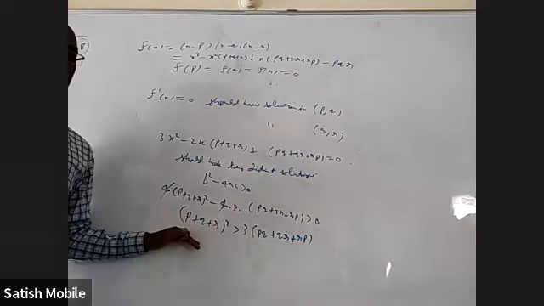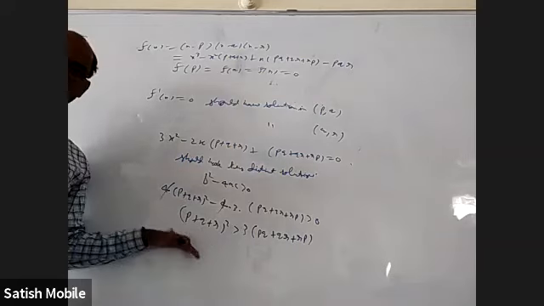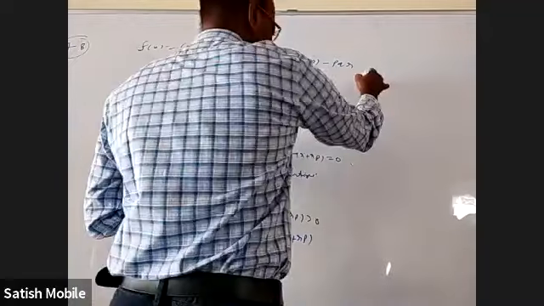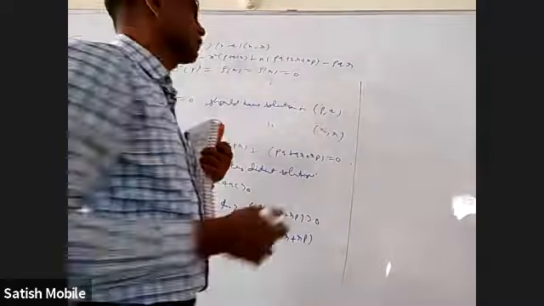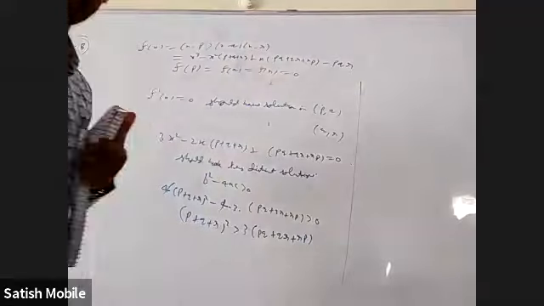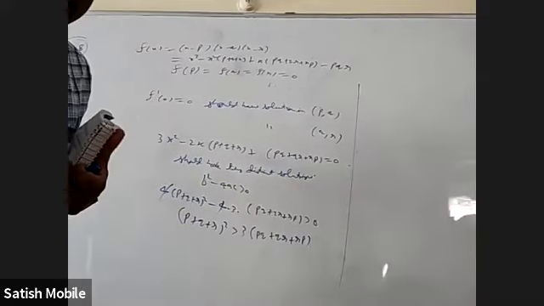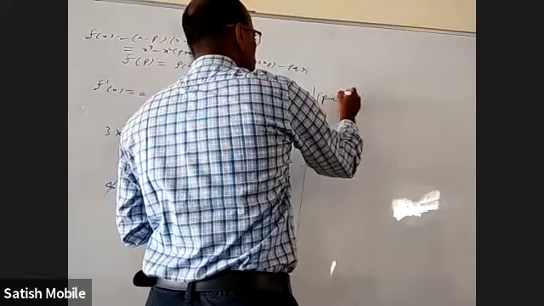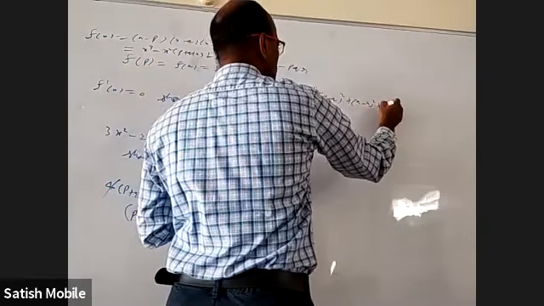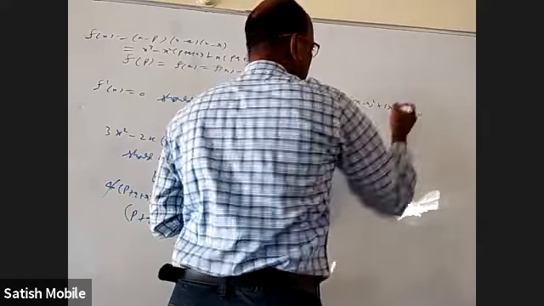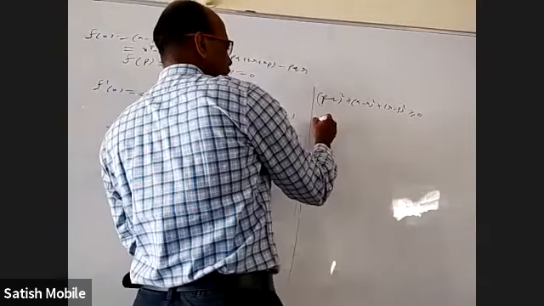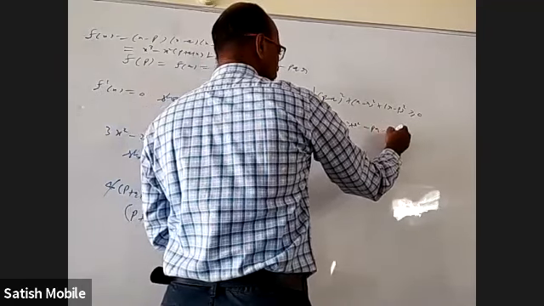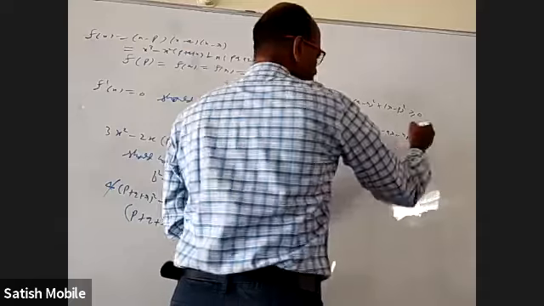But actually, we don't need to prove this by Rolle's theorem. This we already know as a fact. How do we know this as a fact? We have to understand this without Rolle's theorem. We know p minus q whole square plus q minus r whole square plus r minus p whole square, if we expand this, we get 2 times p square plus q square plus r square minus pq minus qr minus rp.